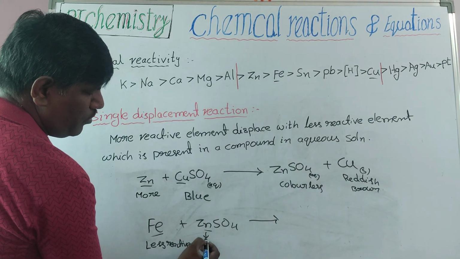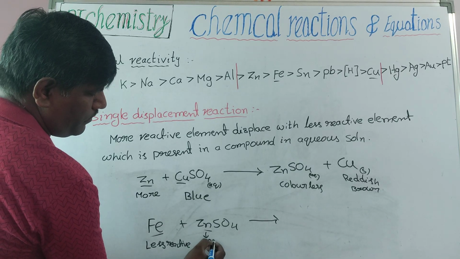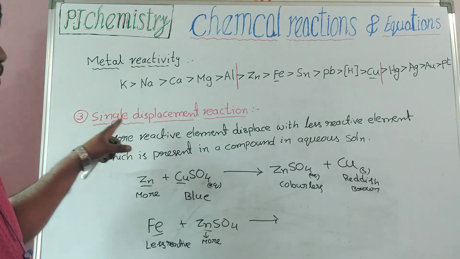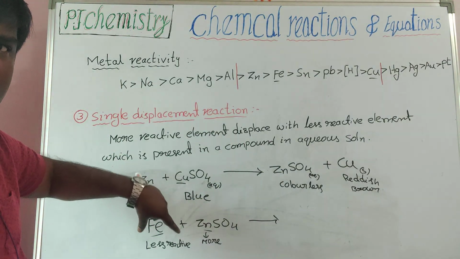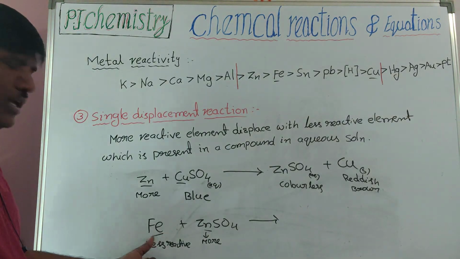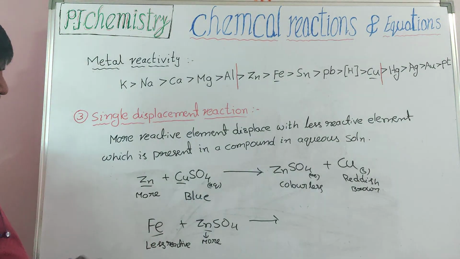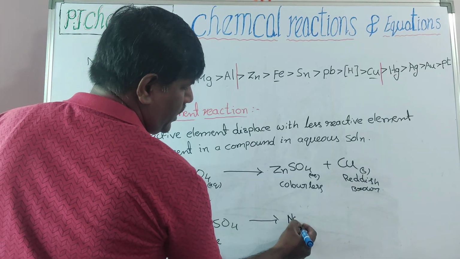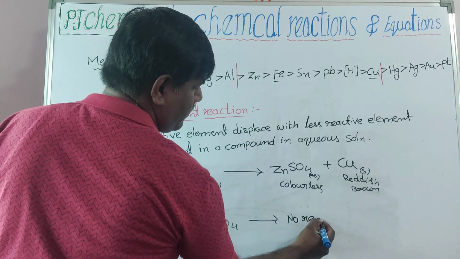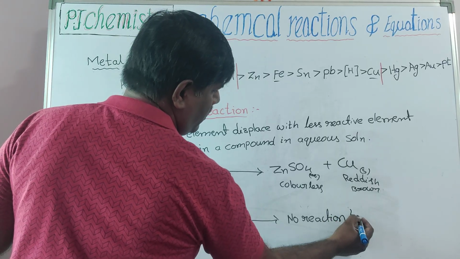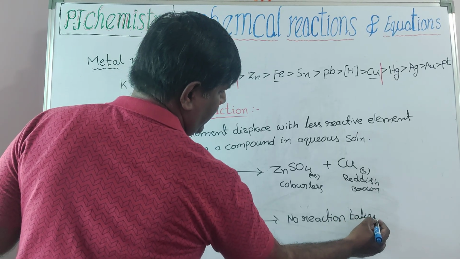Zinc is more reactive. As per our definition, the more reactive should be elementary and the less reactive should be in the compound. Here you take it in reverse, ulta. At that time, the reaction is not possible. No reaction takes place.